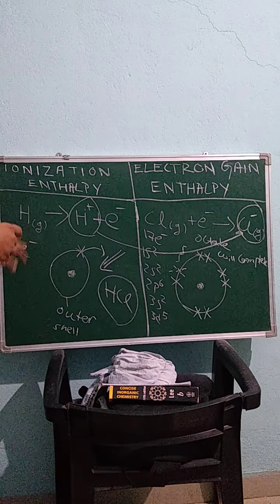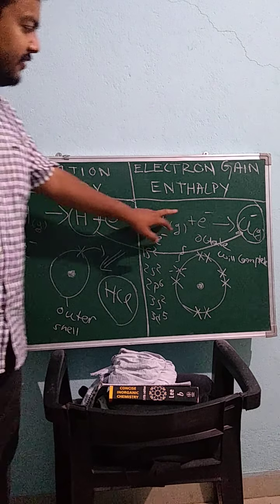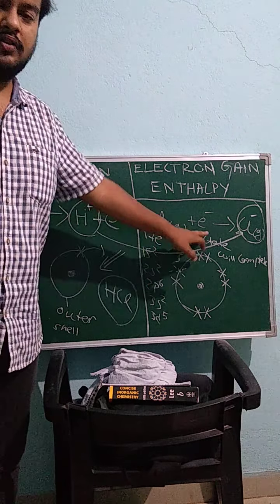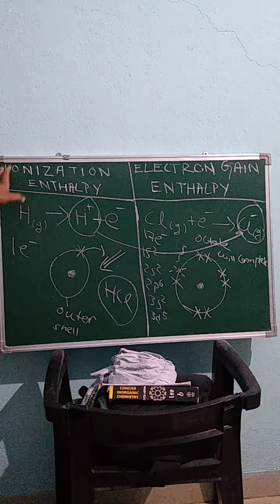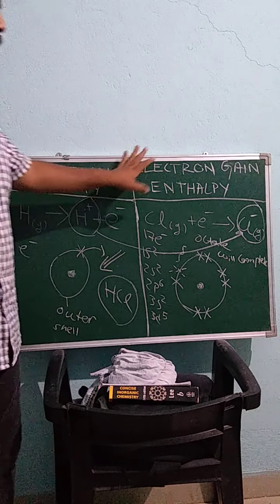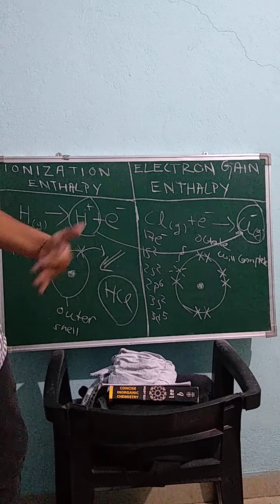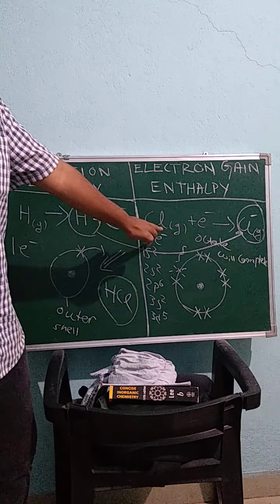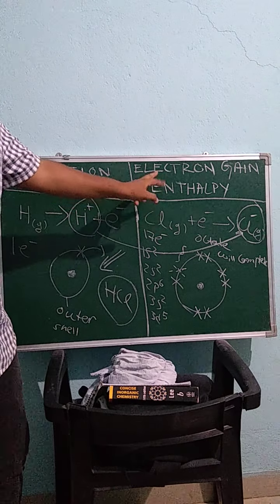So this is clearly an endothermic process because we give energy, and this is clearly an exothermic process because there is a release of energy. As I said earlier, ionization enthalpy is purely an endothermic process, and electron gain enthalpy may be exothermic or may be endothermic. So this is an example of exothermic. Now we'll see another example of an endothermic process in electron gain enthalpy.